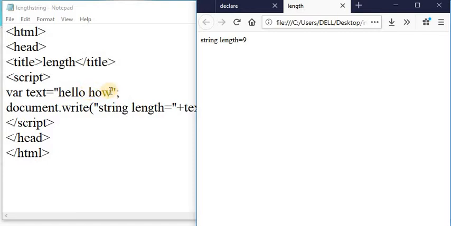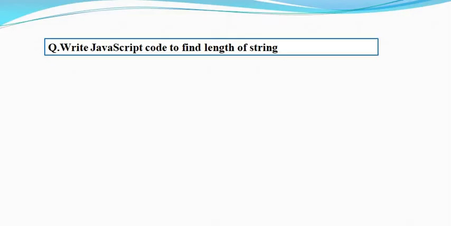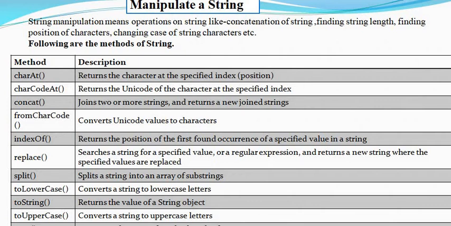This is the string length. String length starts from 1 up to the length of the string, and the index of a string is 0th index. It starts from the 0th index like an array. Next point is manipulating strings. Manipulate means the operations which are performed on a string.